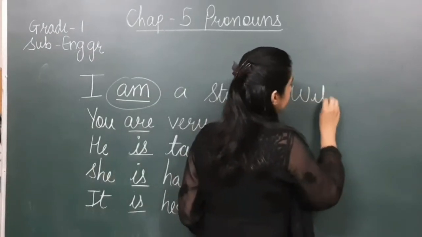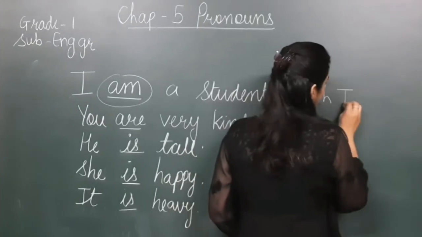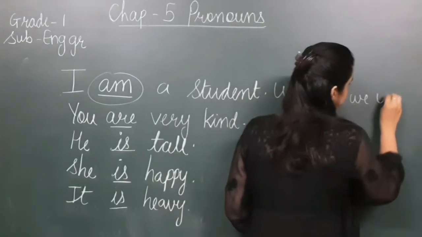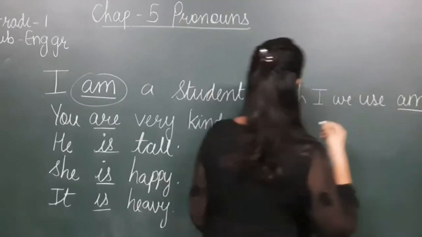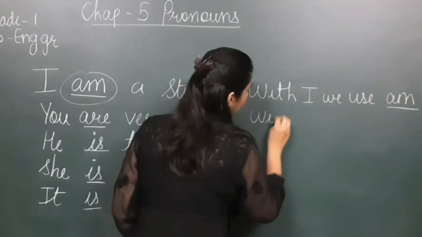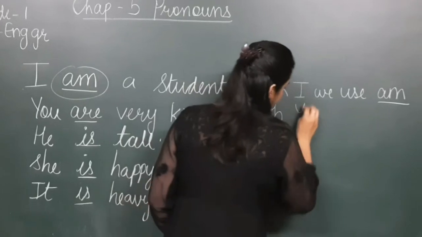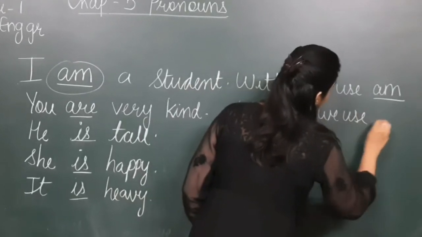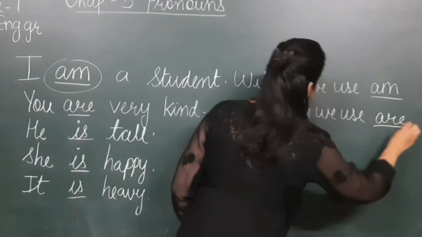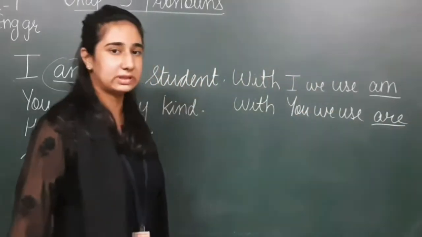With I, we use am always. With you, we use are. हम you के साथ are यूज करते हैं.